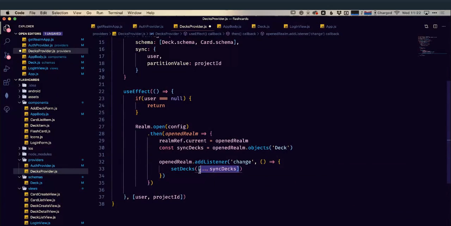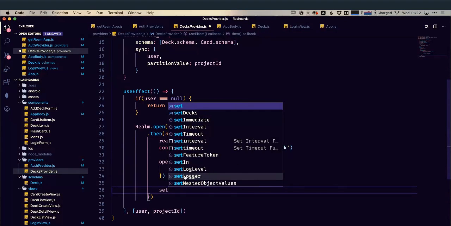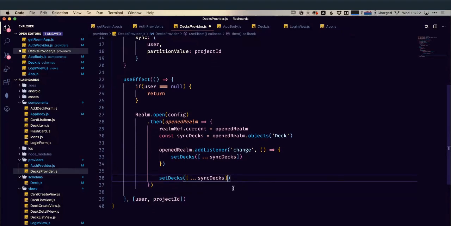Sync DEX is actually going to be an object, where the keys are strings of 0 to whatever number of DEX we have. So we're going to use the spread operator to turn that into an array. And then we're not going to wait for this. We need to trigger it straight away as well. So we're just going to do set DEX here, and we're going to do the same thing. So we've got our change event handler, and also the first time this runs, it's also going to set our DEX to our new DEX. Now, there's one thing that we've missed on this, which is we also need to do some tidy up.